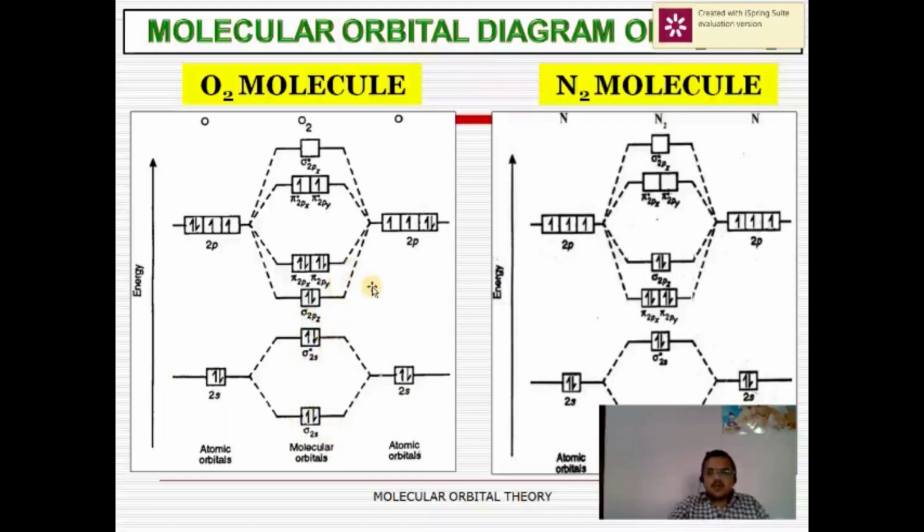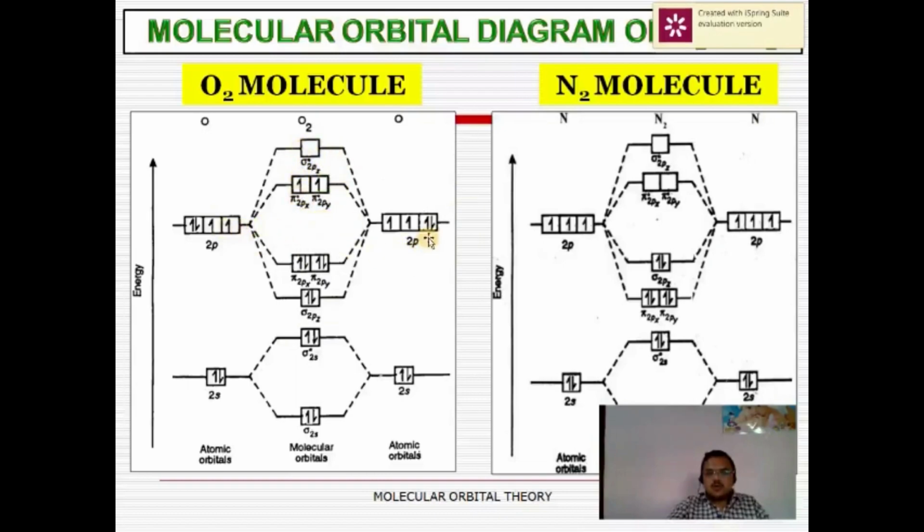But what is the difference? Here, the energy of the sigma bonding 2pz is lower as compared to the nitrogen molecule. Here the 2p atomic orbital of one oxygen atom overlaps with the 2p atomic orbital of another oxygen atom and forms the following bonding and antibonding molecular orbitals.